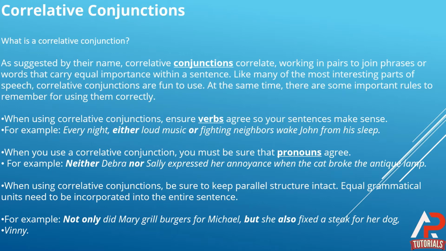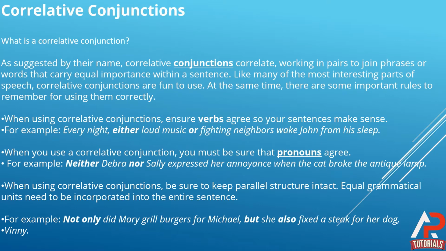It means that, as you can see from the name, these conjunctions correlate, working in pairs to join phrases or words that carry equal importance within a sentence.